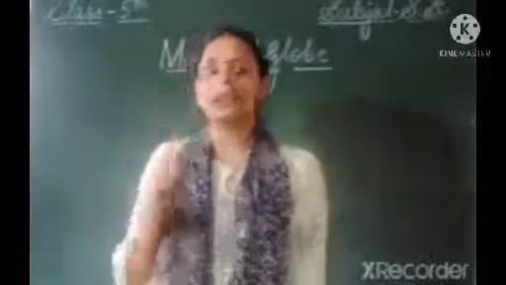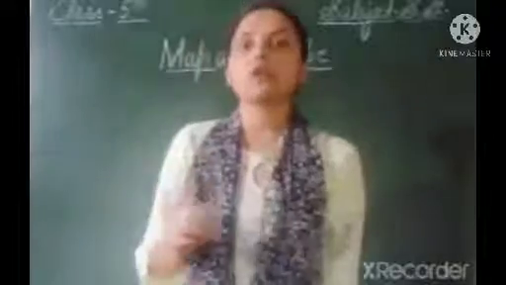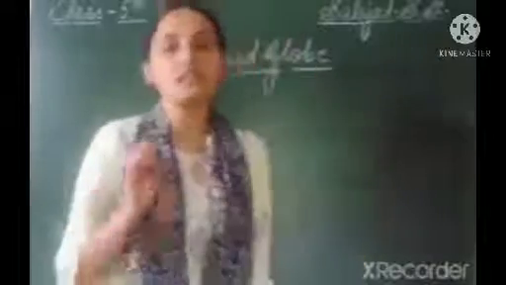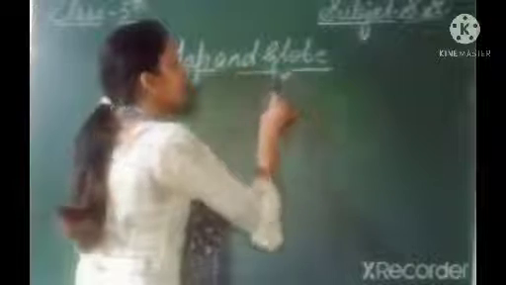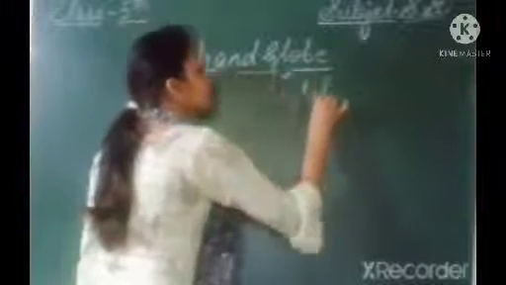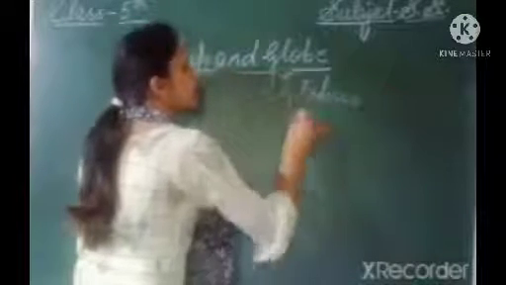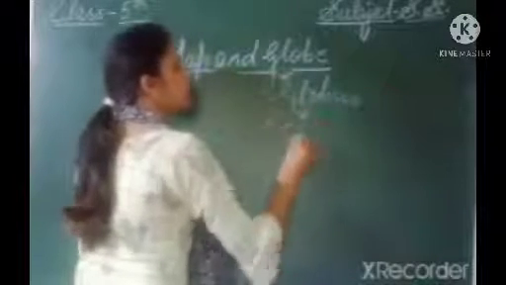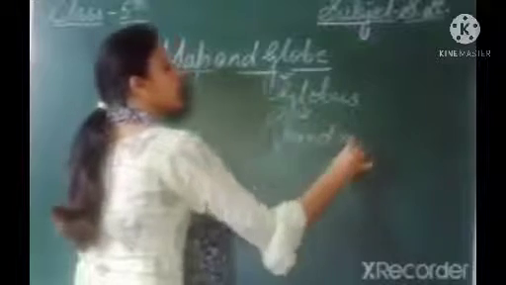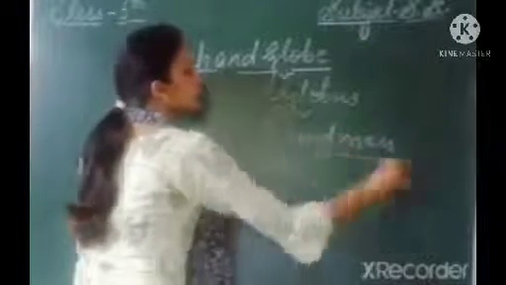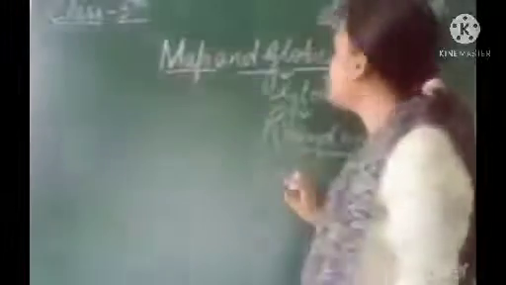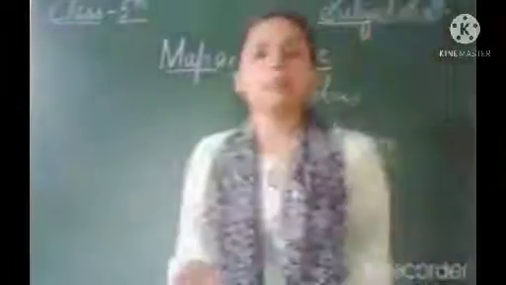Globe is a Latin word which comes from the word globus, which means round mass. And globe is a model of earth. Globe is a model of earth, and there are some limitations of a globe.